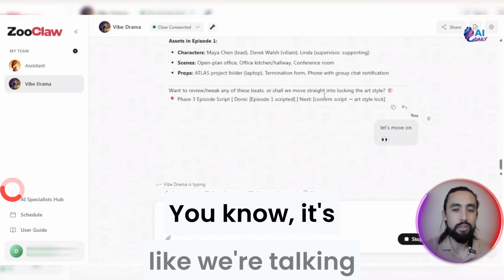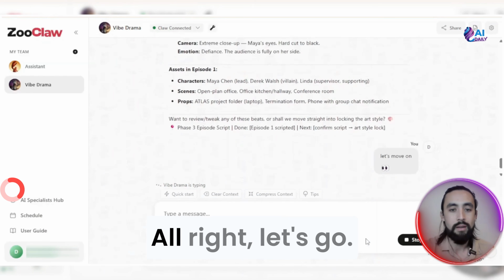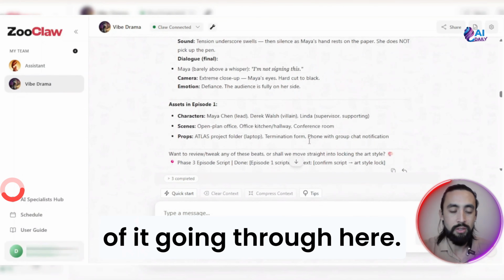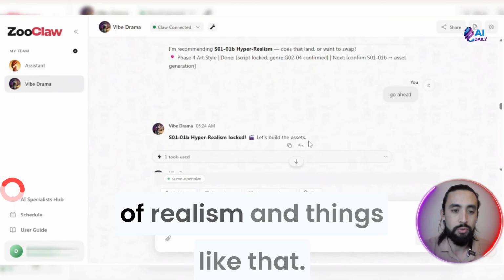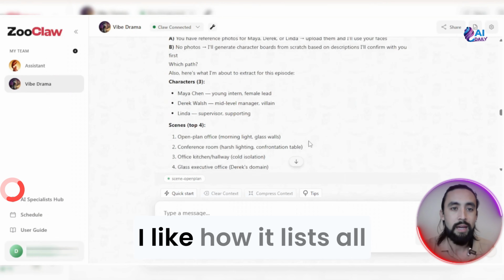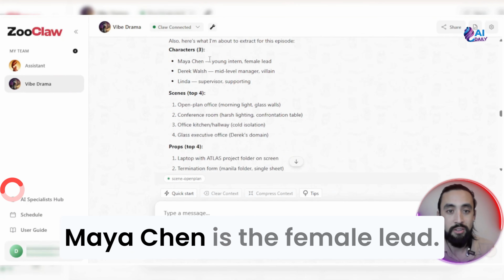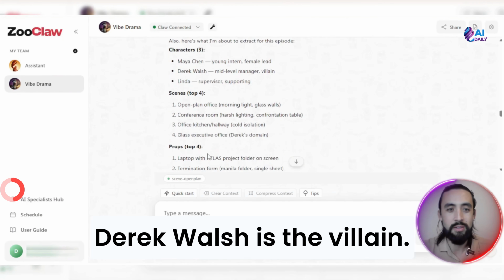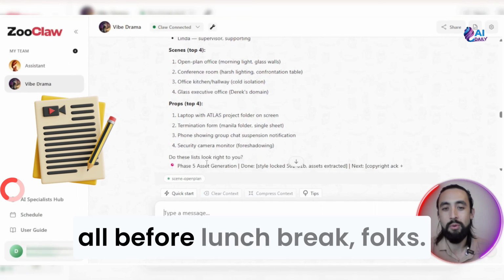So I like it. It's like we're talking to a real person here, a real agent. So we're happy with it. All right, let's go. We've got the rest of it going through here. Yeah, there are some recommendations, which is really cool in terms of realism and things like that. I like how it lists all the characters there too. Got all the different props. Maya Chen is the female lead. Derek Walsh is the villain. Yep, Linda's the supervisor. So we're putting together a film all before lunch break, folks.